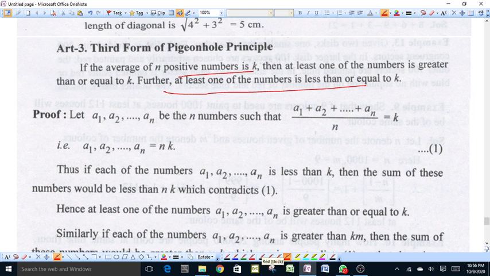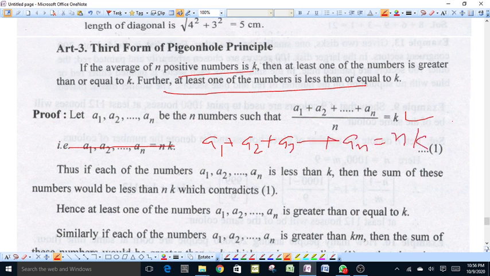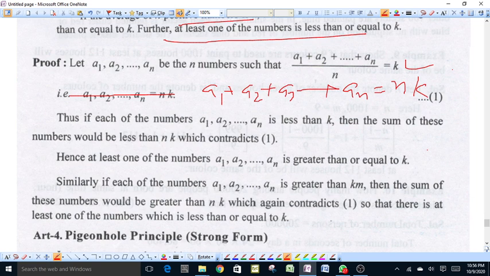Average of the numbers a1, a2, an, these are n numbers, and the average of these n numbers is equal to k, then a1 plus a2 plus a3 plus an is equal to nk. The sum of all these n numbers is equal to nk. If each of these numbers a1, a2, an is less than k, then the sum of these numbers would be less than nk.